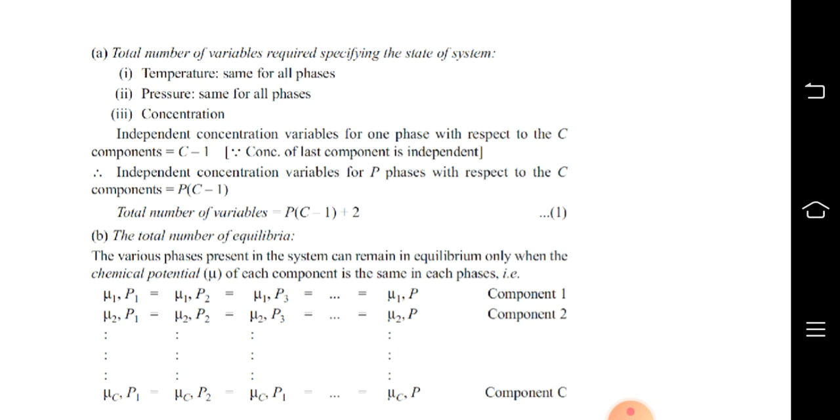The various phases present in the system can remain in equilibrium only when the chemical potential mu of each component is the same in each phase, that is, component 1, component 2 and component C. We can write for component 1 as mu1 P1 is equal to mu1 P2 is equal to mu1 P3 till mu1 P. Likewise, we write mu2 P1, mu2 P2, mu2 P3 till mu2 P. And we write mu C P1, mu C P2, mu C P3 till mu C P.